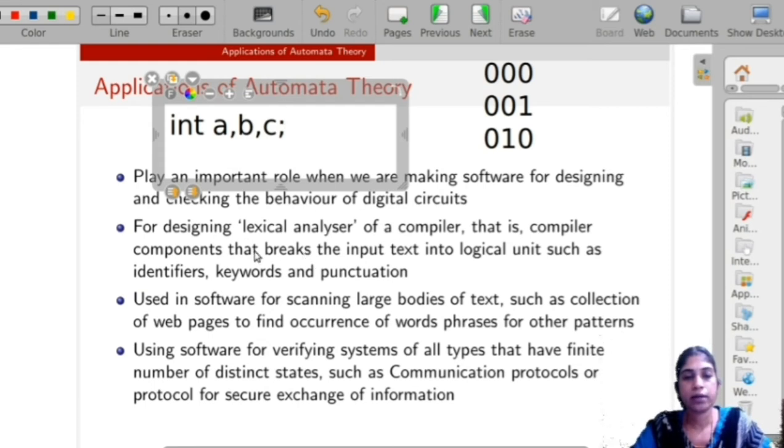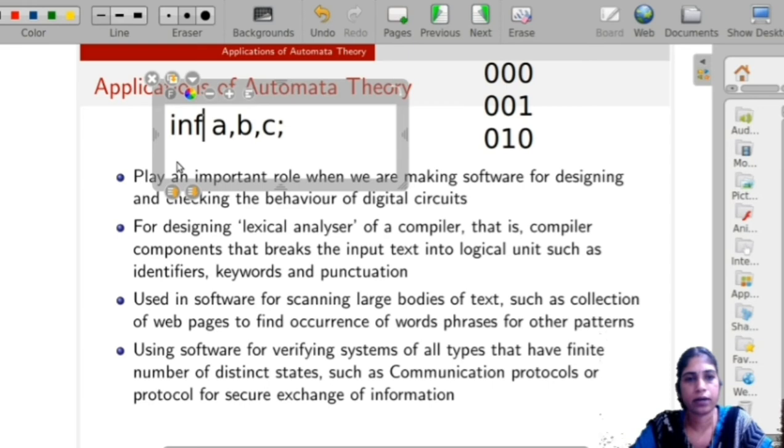The lexical analyzer breaks the input into logical units that are called tokens. After breaking, we get int as a keyword and A, B, C as variables. Then it checks whether int is a correct keyword or not. That means its spelling is int. Suppose by mistake you type it as INF, we will get an error after compiling.